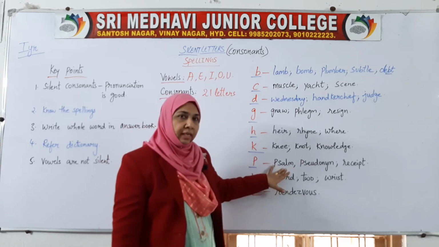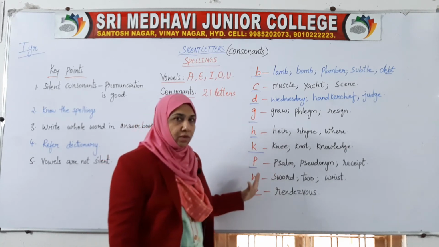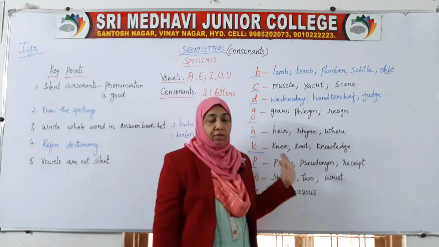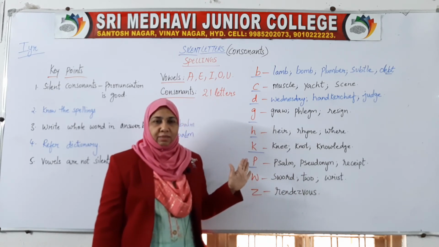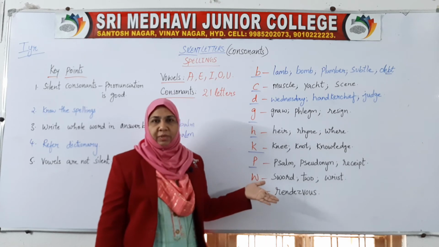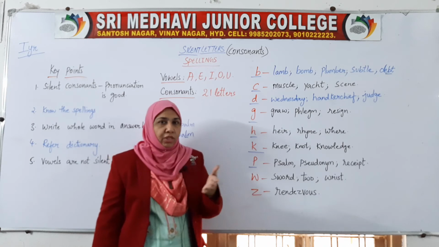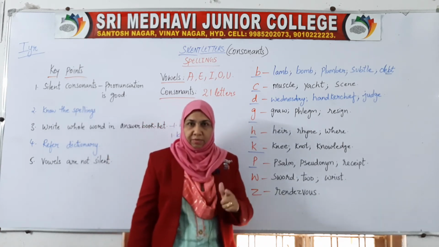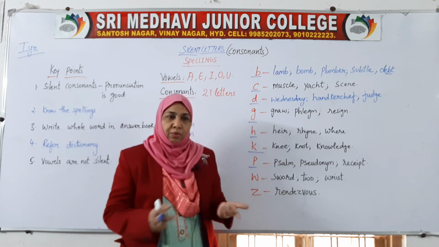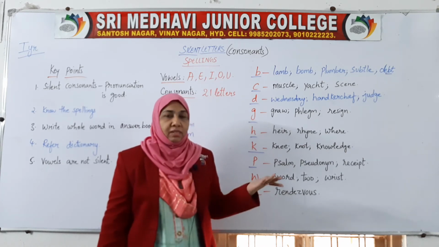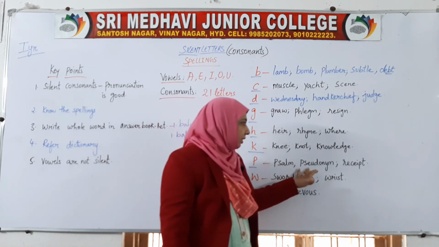Next is P, where the P is silent. Psalm. P is only written for the sake of spelling, but it does not have any pronunciation or any sound. Many of the students had a feeling: when it is not being pronounced, then why is it being written? There are certain rules in the language. Even if you check your own mother tongues, you can find certain things which are added but we don't pronounce them. We don't get the sound of that. So that is a rule of every language which we have to follow. Nothing you can do. Pseudonym.